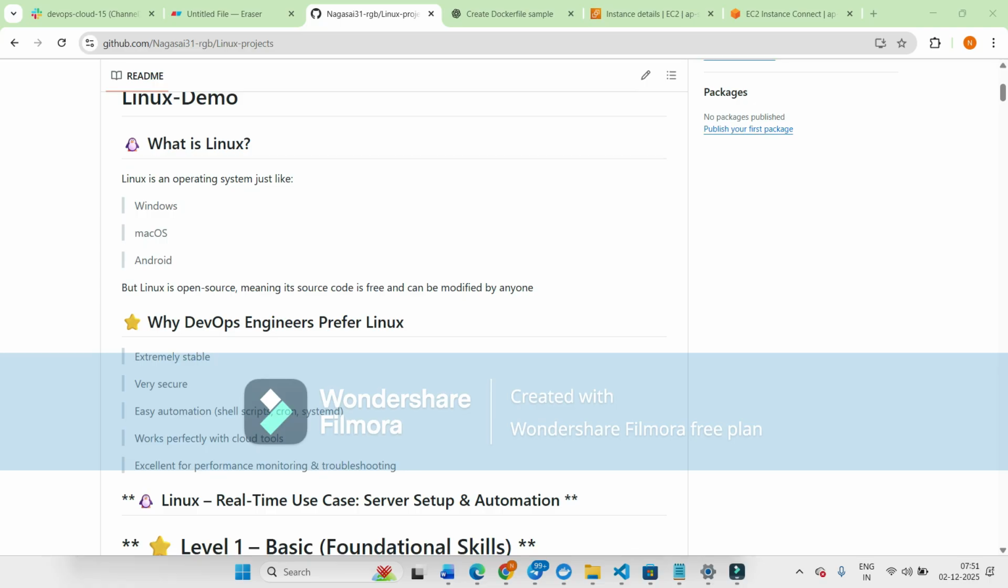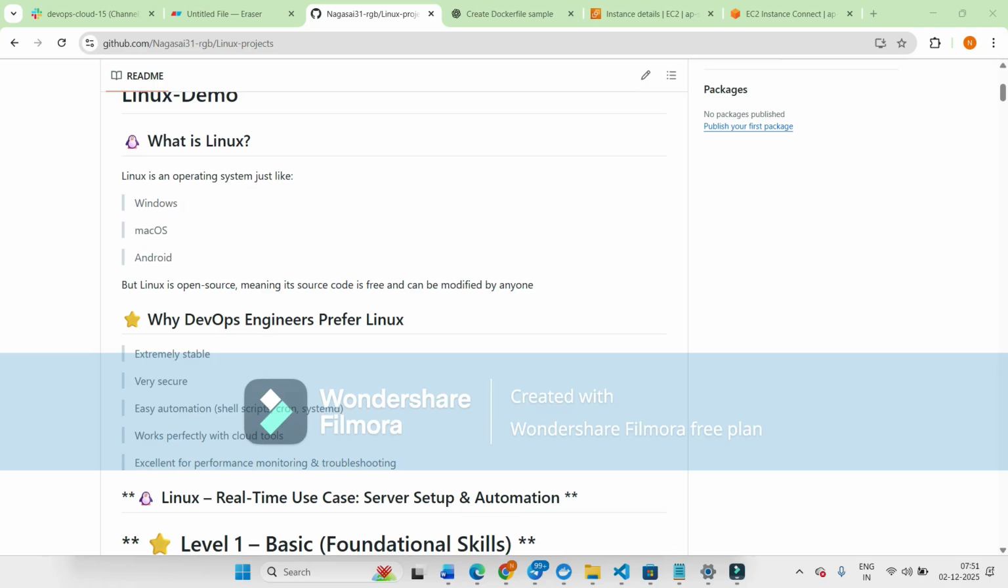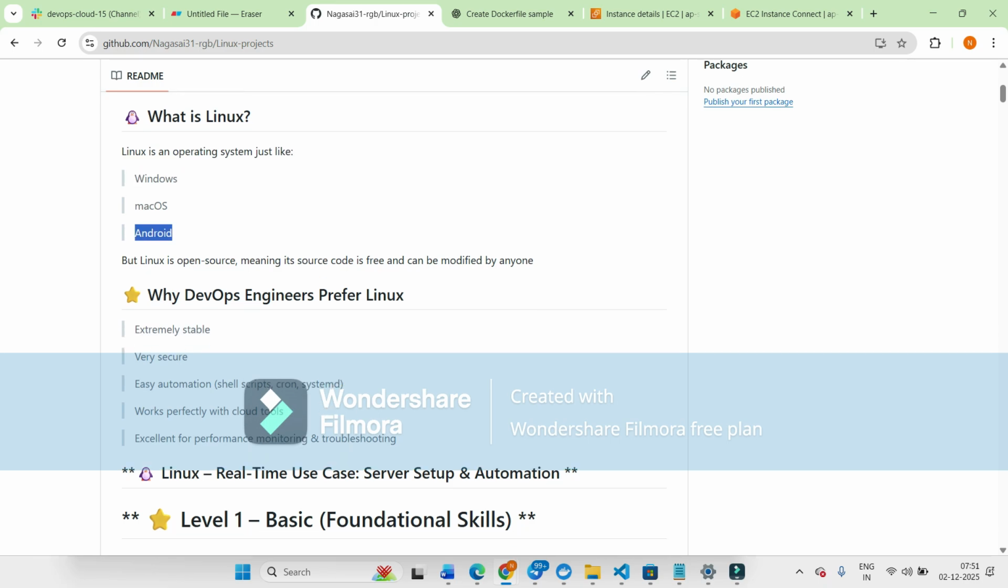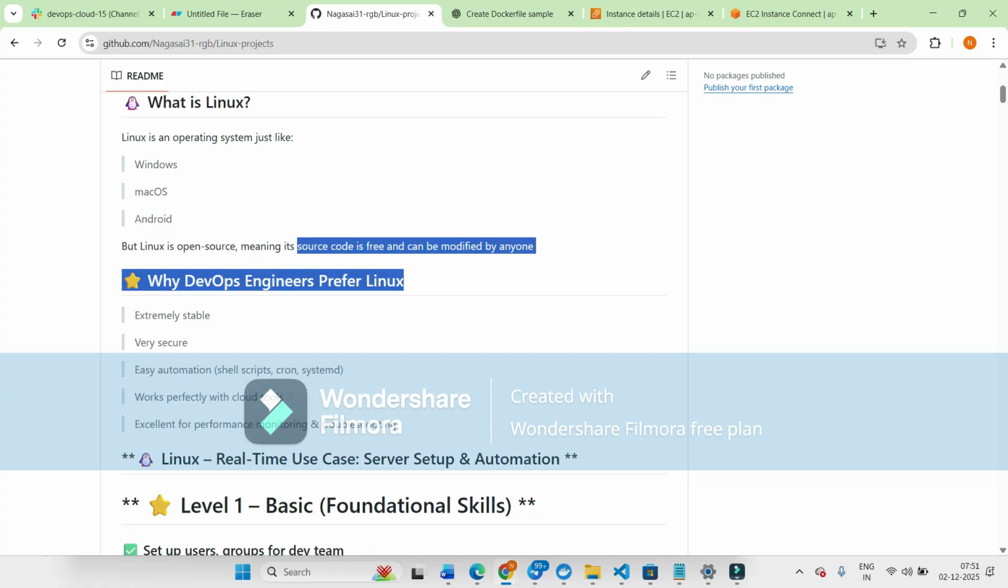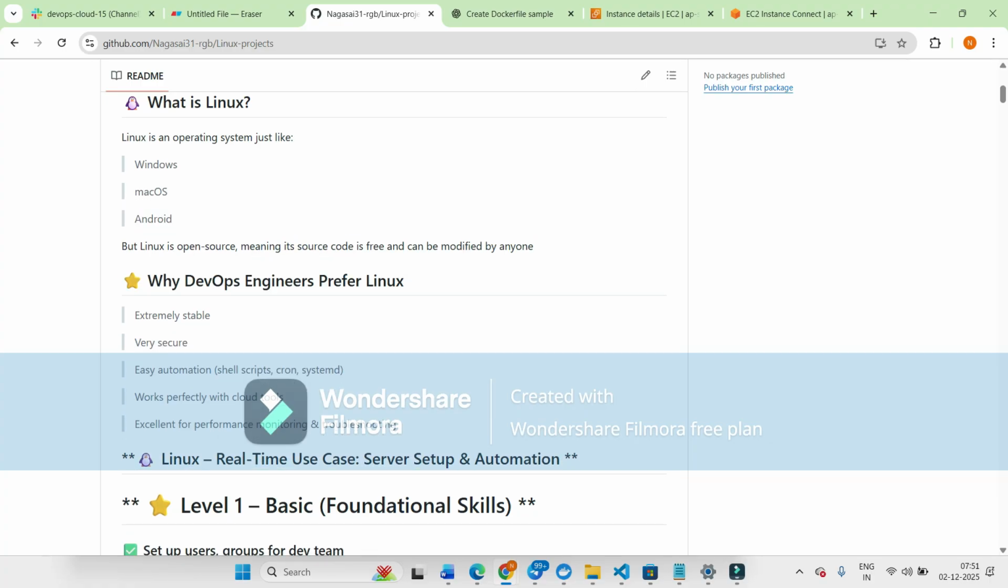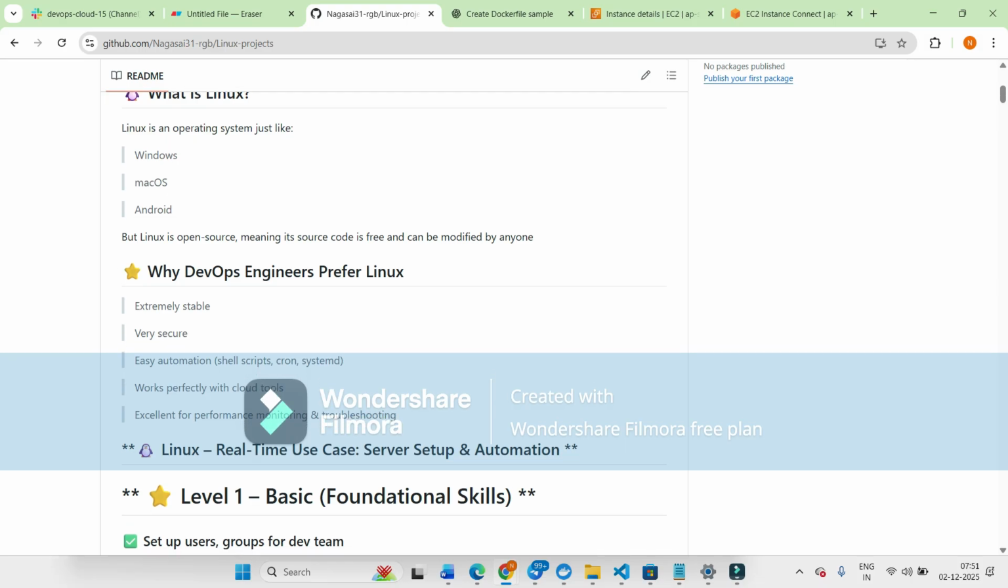Today I want to explain about Linux. What is Linux? It is an operating system, just like Windows, Macs, and Android. But Linux is also open source. Open source means the source code can be downloaded from the official website and can be modified by everyone according to their requirements.